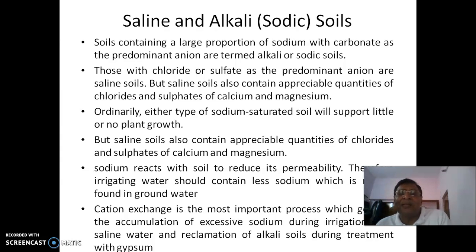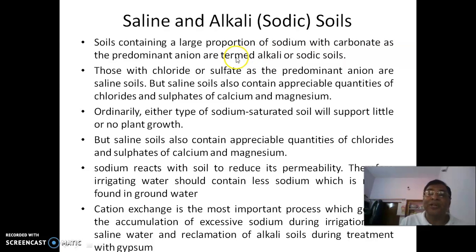In fact, alkali soils are also called sodic soils. Recently it is called sodic; earlier in the world, it was only alkali soils.